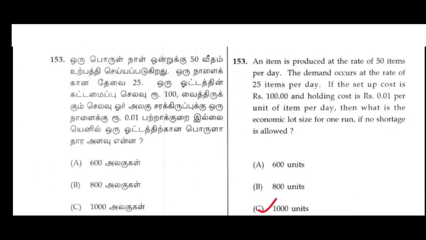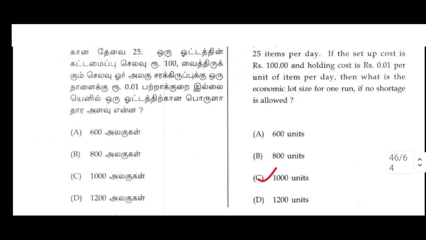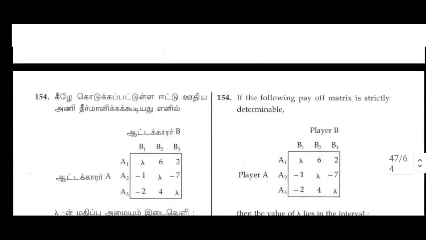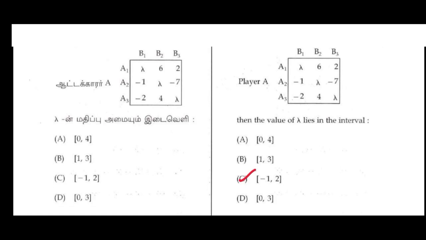153. An item is produced at the rate of 50 items per day. The demand occurs at the rate of 25 items per day. If the setup cost is Rs 100 and holding cost is Rs 0.01 per unit of item per day, then what is the economic lot size for one run if no shortage is allowed? C option, 1000 units. 154. If the following payoff matrix is strictly determinable, then the value of lambda lies in the interval C option, closed interval minus 1, 2.